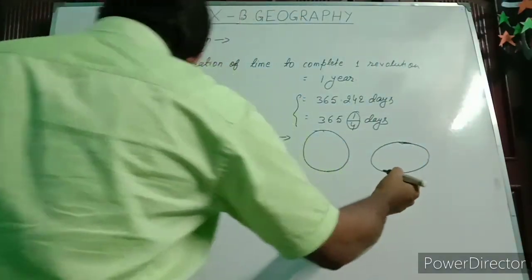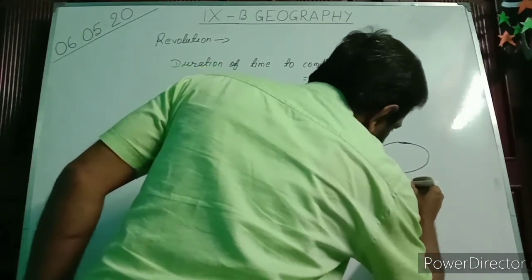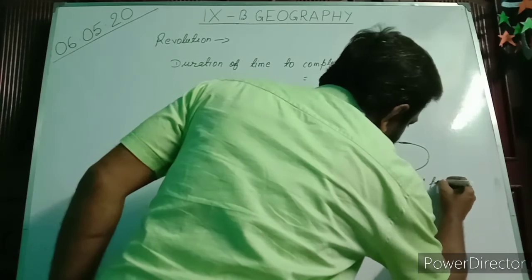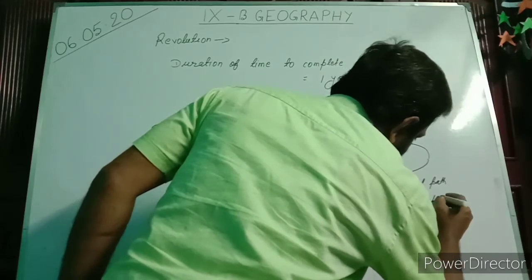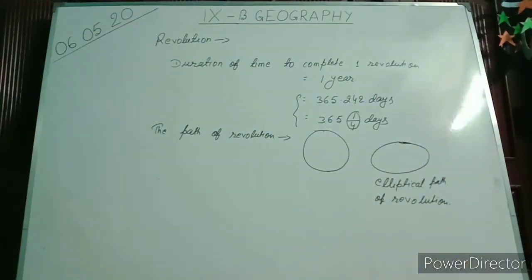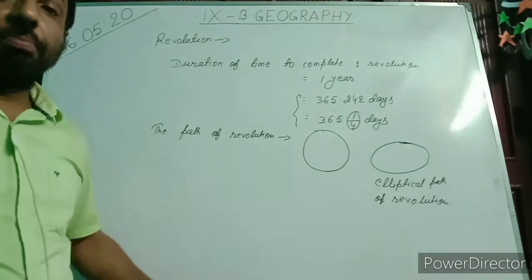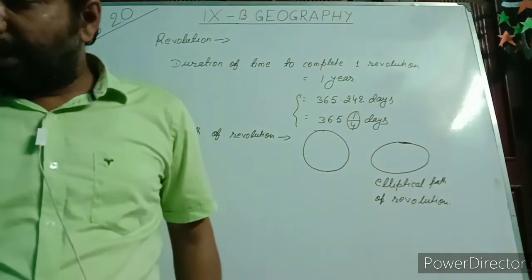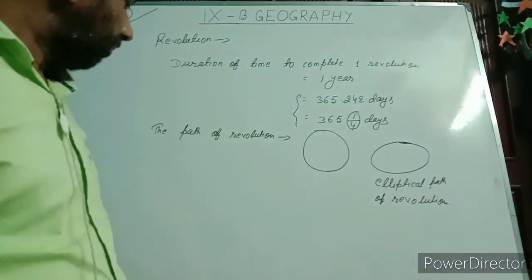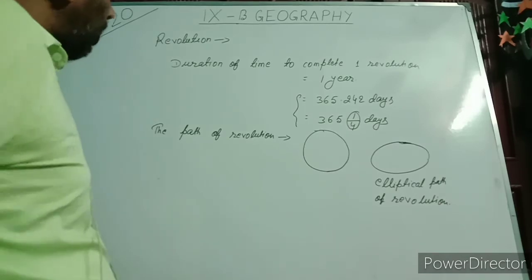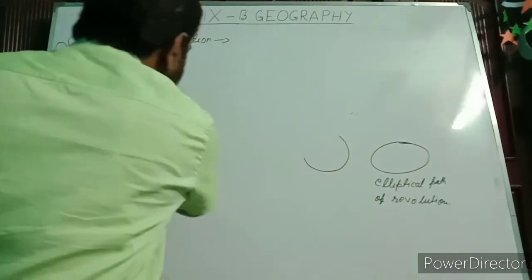We say this shape is an elliptical shape, an elliptical path of revolution. Then we see the position of the earth regarding the sun. These two positions are called perihelion and aphelion.